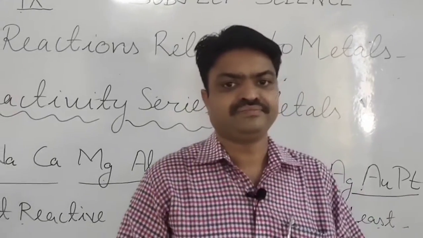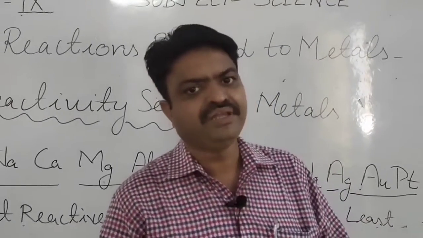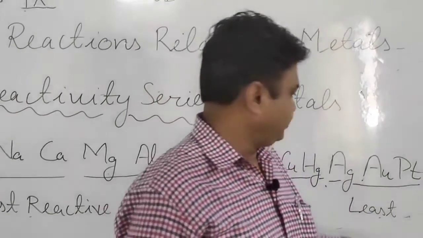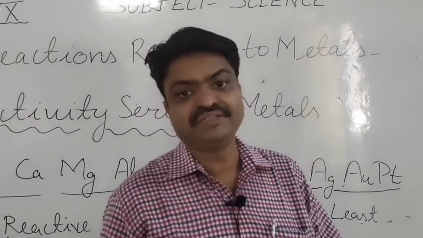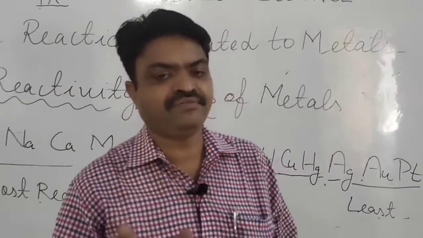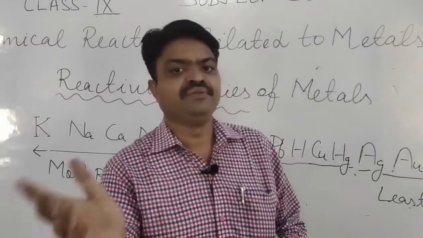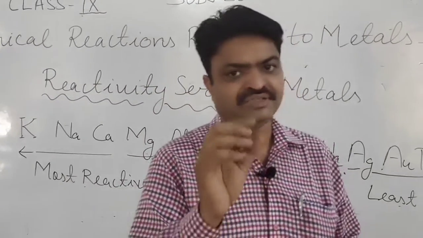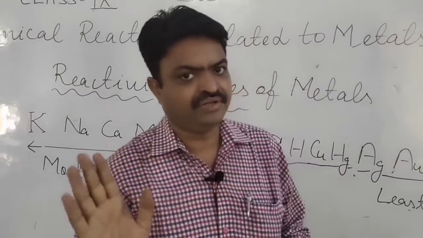They don't react. That's why they are known as least reactive. Means in general conditions they don't react with air, water or acid.